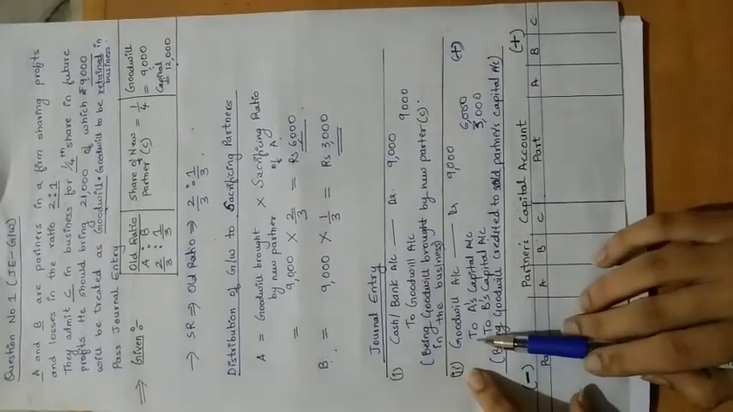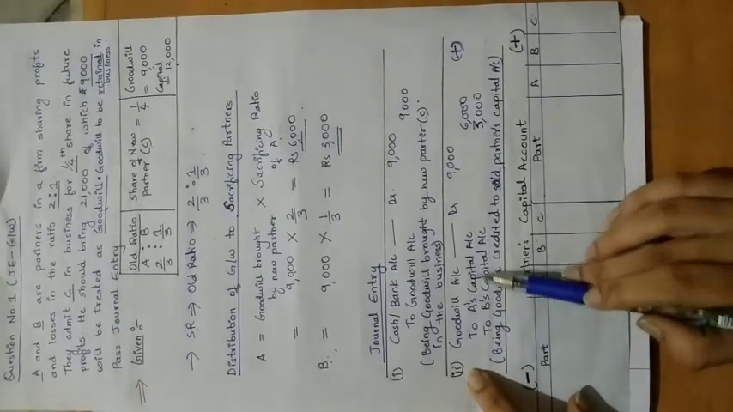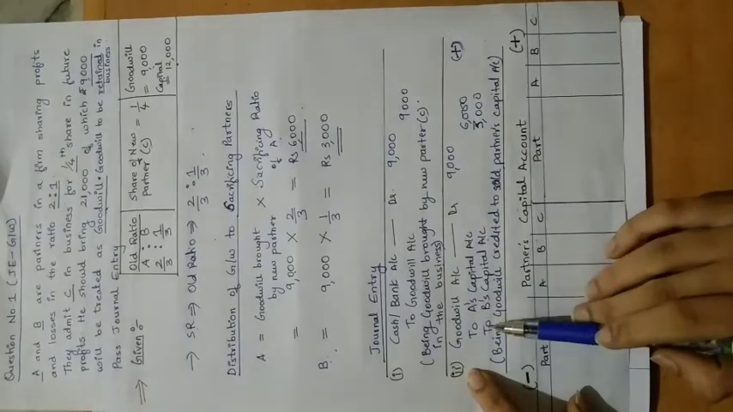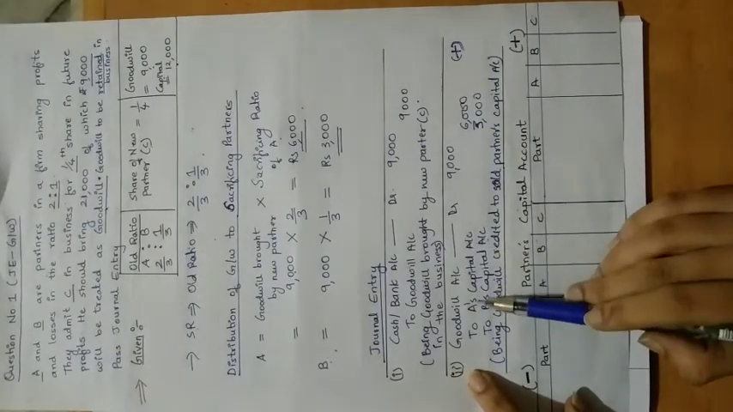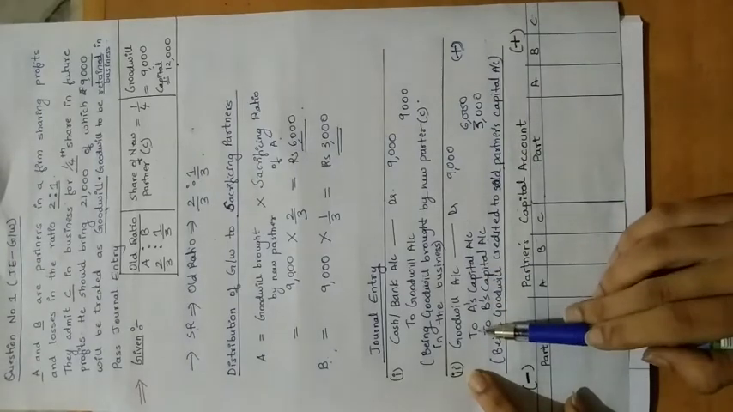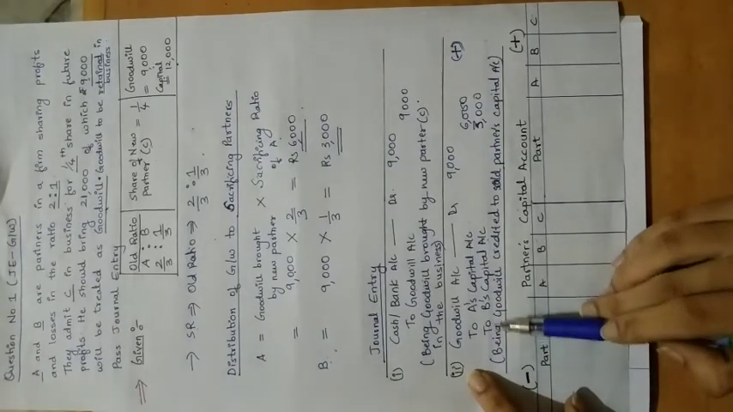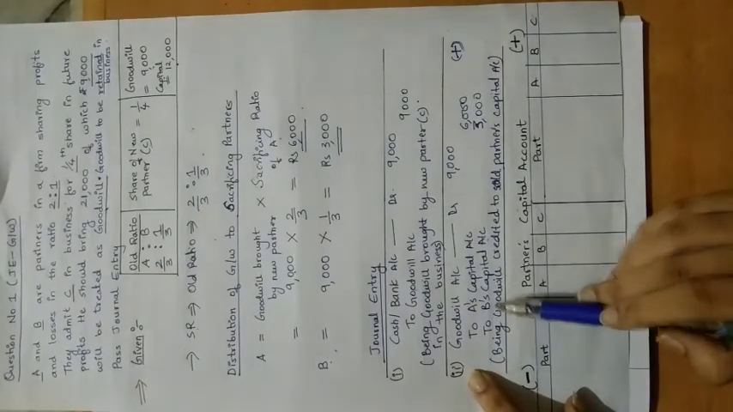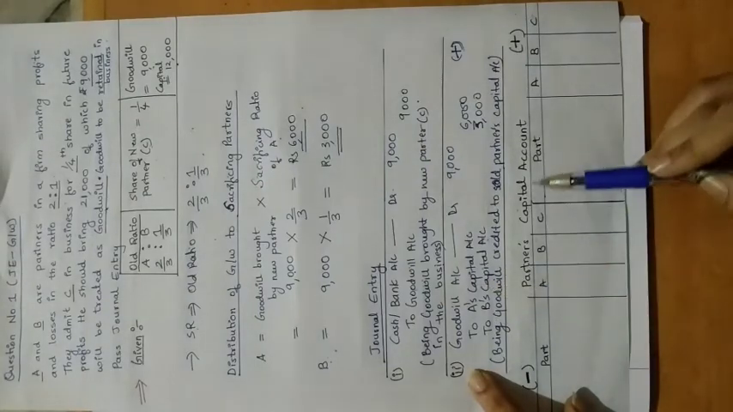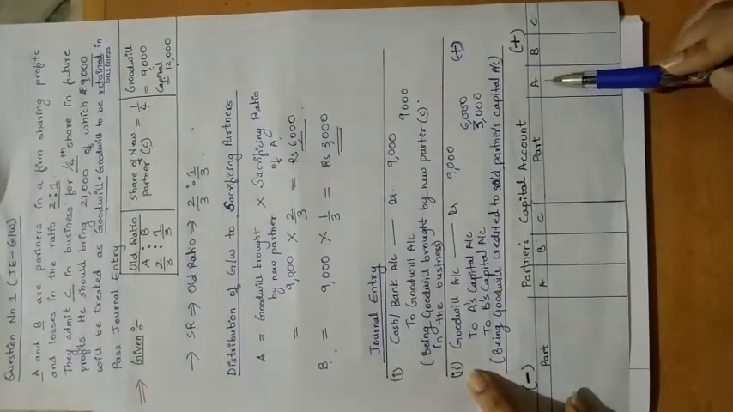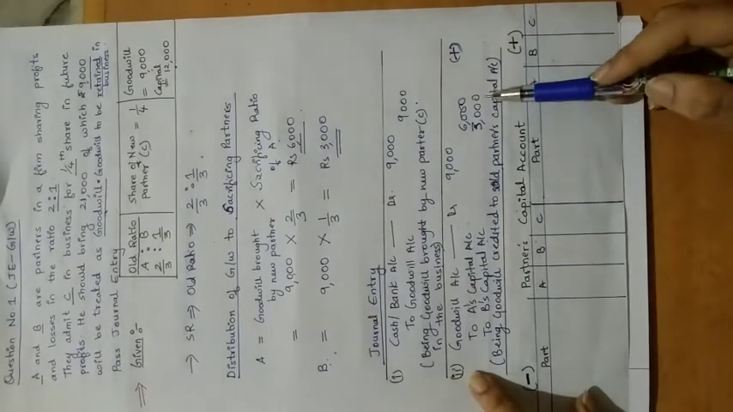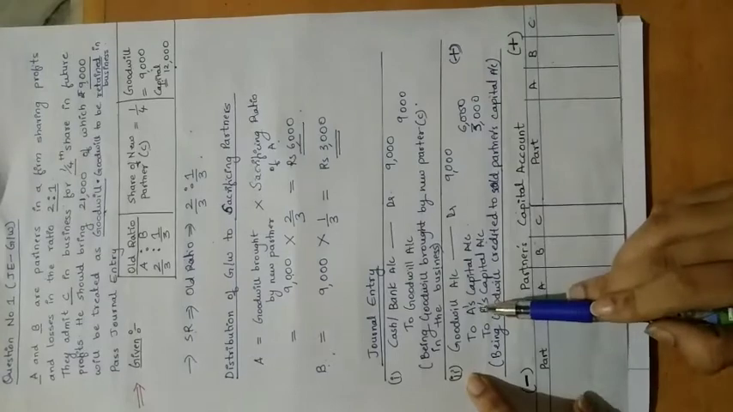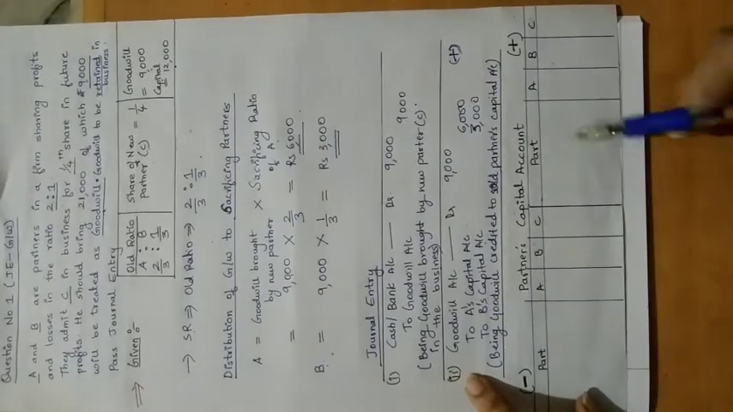Okay, so in the second entry we have recorded here A's capital account. A is a partner, and B's capital account. So what we have done here, A's capital account and B's capital account is credited. I have written here 2, that means I have credited A's capital account and B's capital account with respect to this amount. So now we have to write this entry over here.